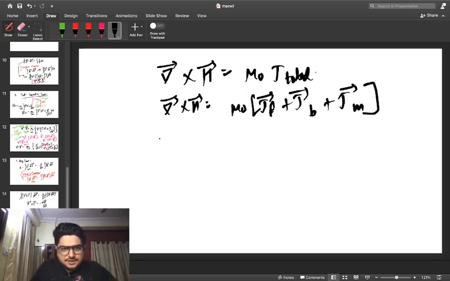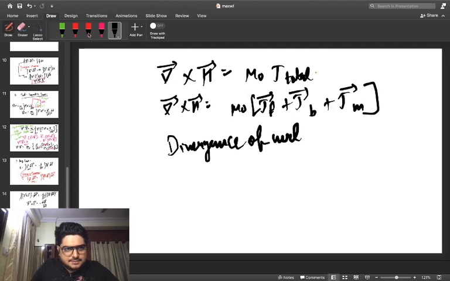So now we have to use the divergence, we have to find the divergence of curl. We already know the divergence of curl is 0, by the way.